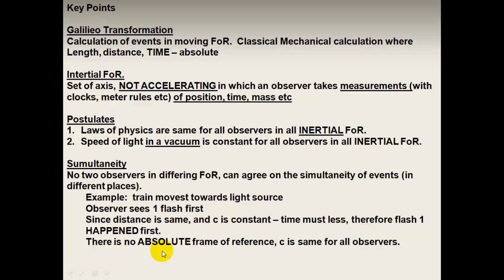There is no absolute frame of reference. This is a conclusion here. Who is correct? Both are correct because there's no absolute frame of reference.